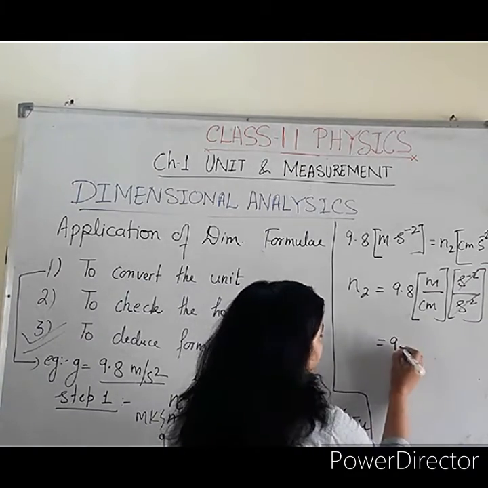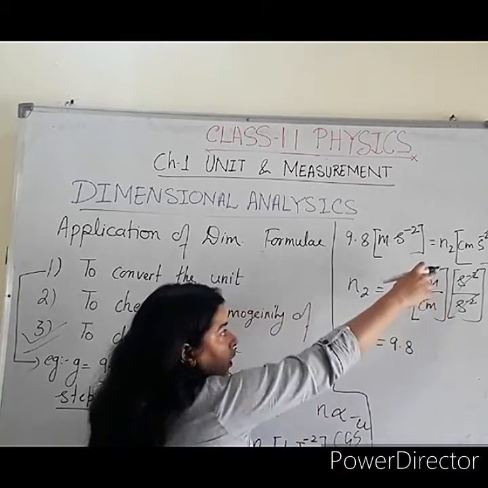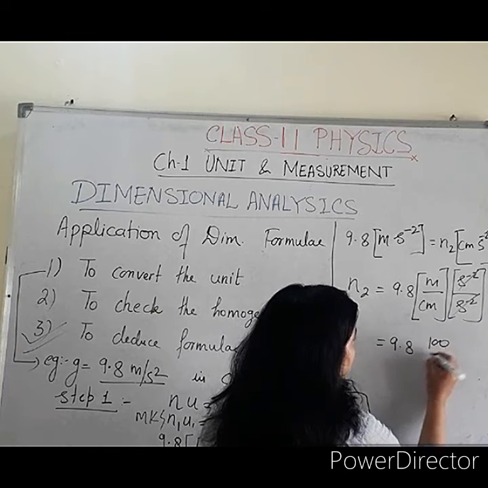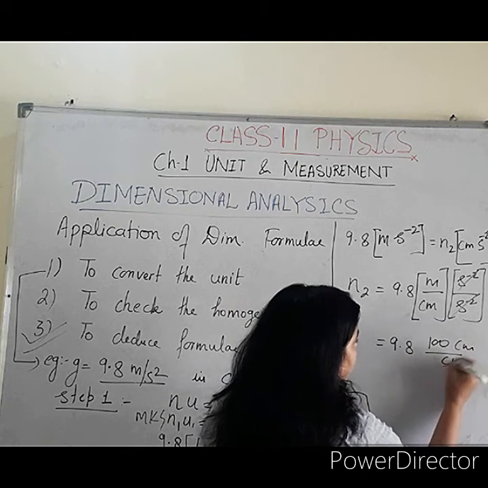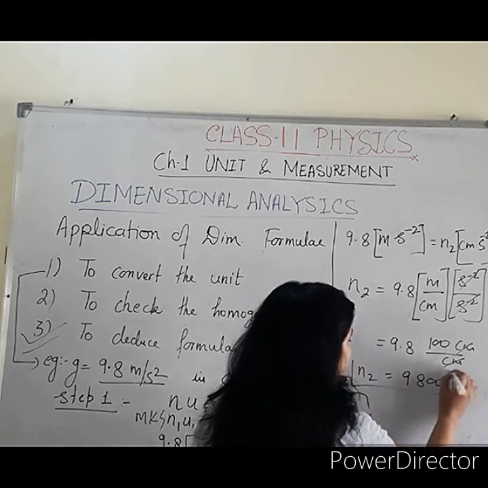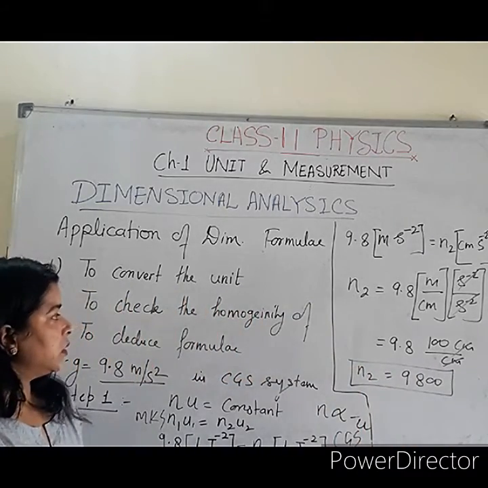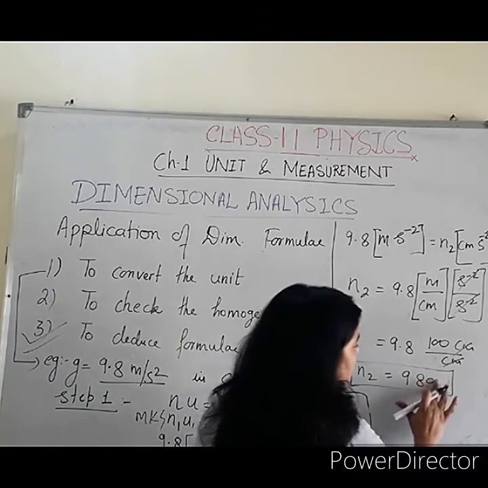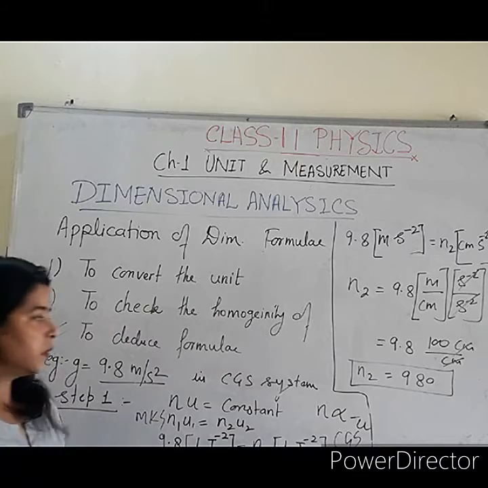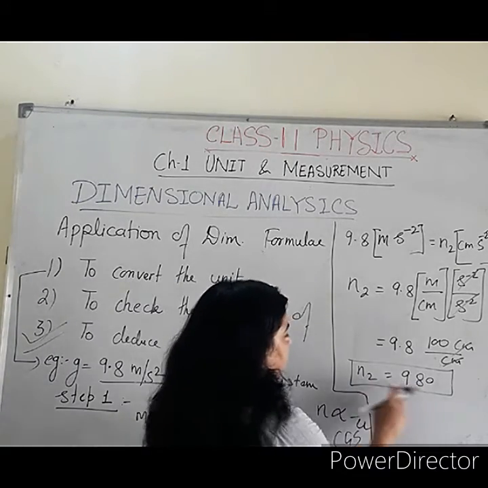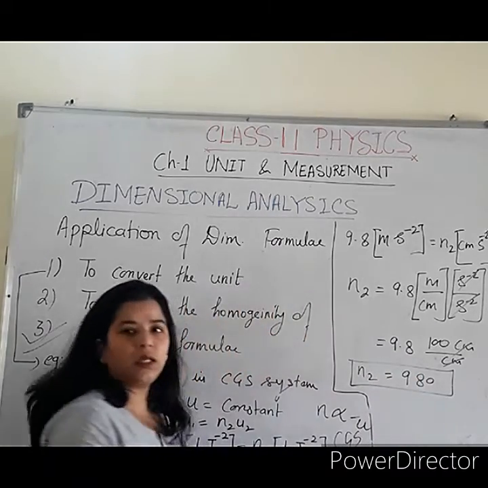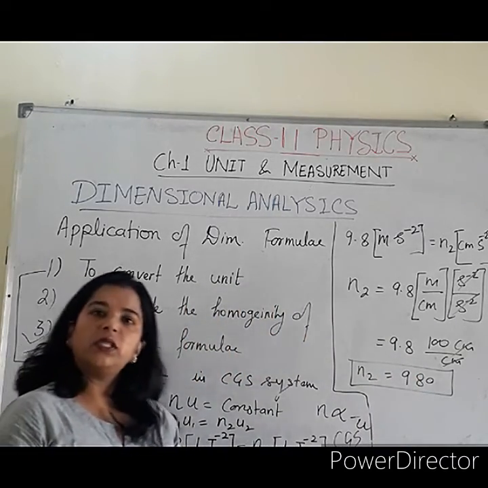Centimeter will come in the denominator now, and second inverse 2 divided by second inverse 2, both will be cancelled out. Afterward 9.8, to cancel out these units you have to convert. So meter conversion in centimeter is 100. Centimeter divided by centimeter, we will get 9800. So N2 value is 9800, and this is 980. N2 is equal to 980. The point is given here, so it will come as 980. So this is the numeric value in the CGS system.